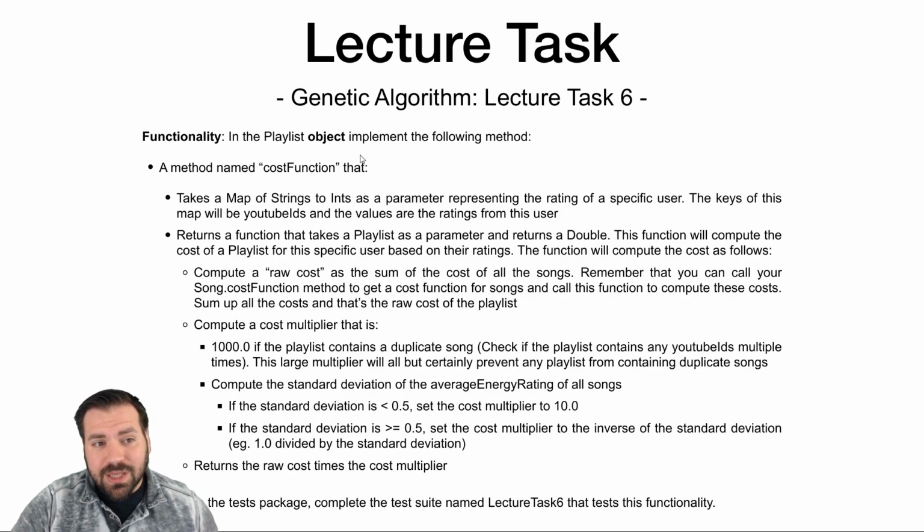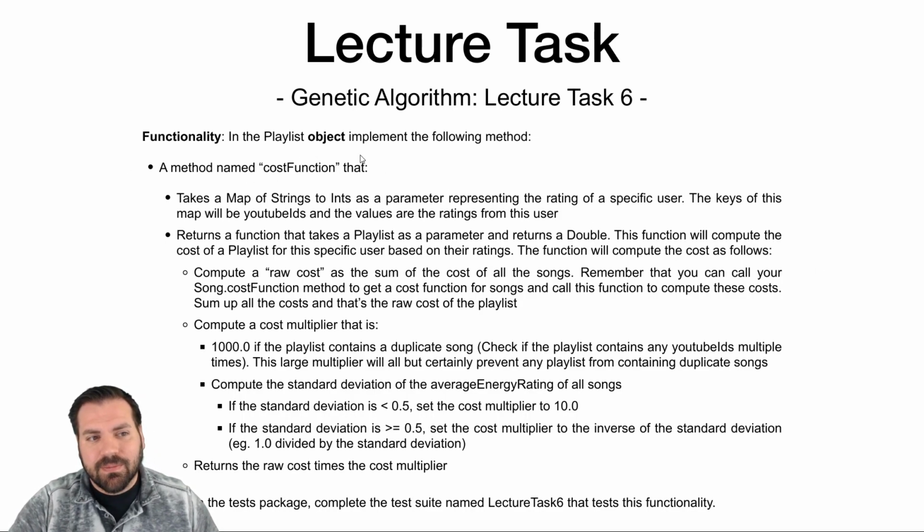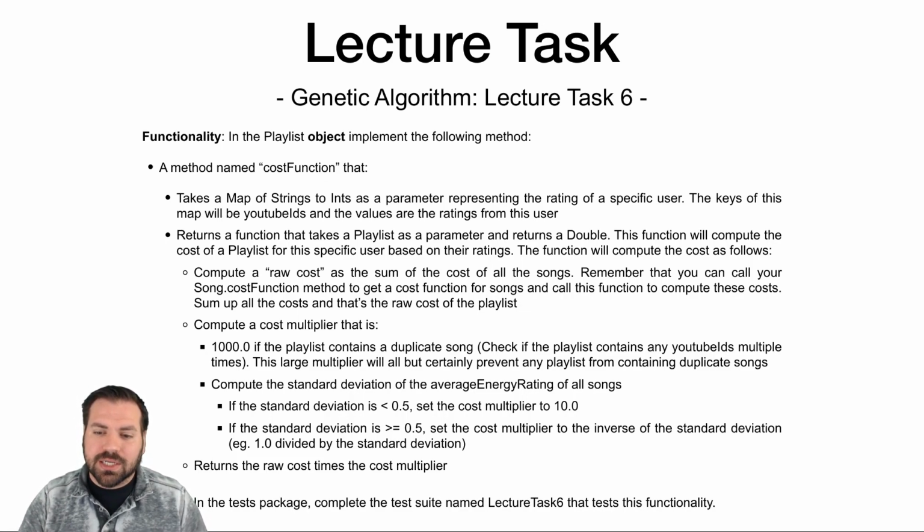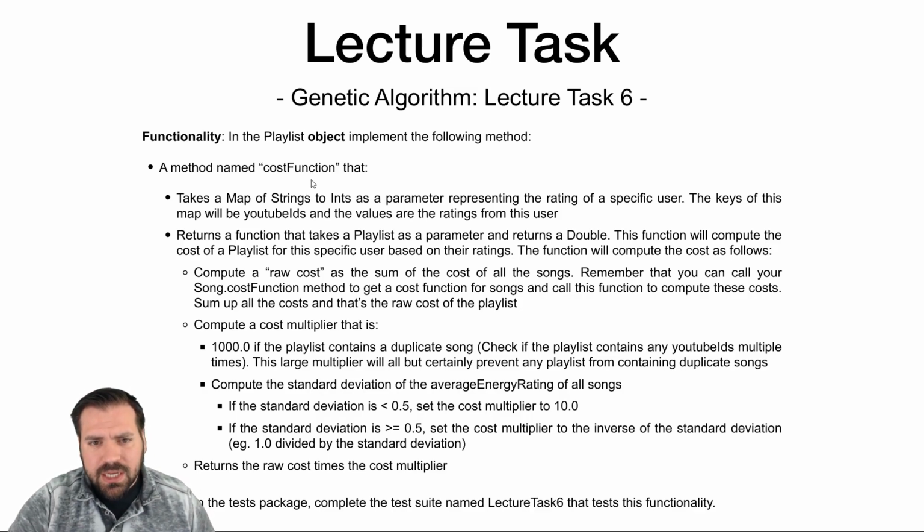So this is very similar to lecture task 5, except you're making a cost function for playlists instead of songs. So in the playlist object, write a method named cost function that's going to follow the same structure as the cost function for songs. And this method is going to return a function which is itself the cost function that you'll use in AO1 if you choose to accept that task. And this cost function is going to have a way to compute how good or bad a playlist is, with a higher cost being a worse playlist.